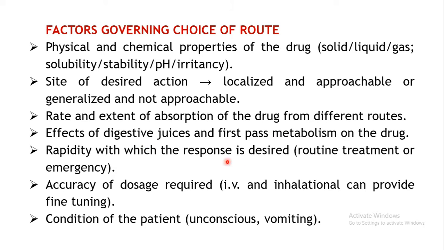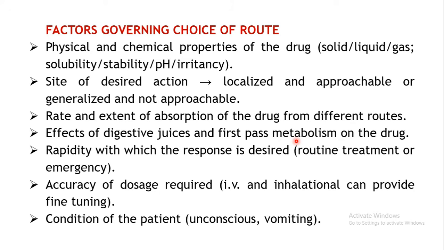Another factor is the first pass metabolism. First pass metabolism is the metabolism or alteration of the drug before it reaches the systemic circulation. Consider the oral route: a particular drug may directly enter your liver first, or in the intestine itself the drug may get metabolized, that is, enzymatically altered, or there may be chemical alteration.